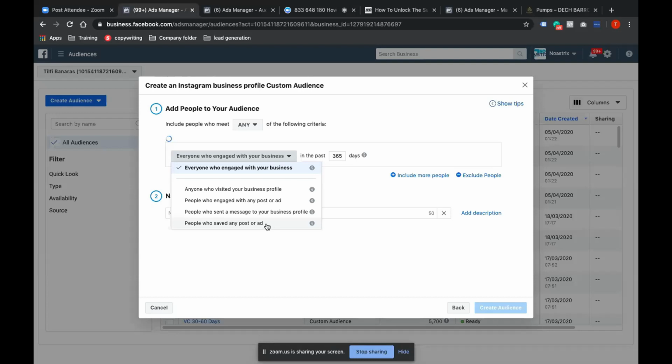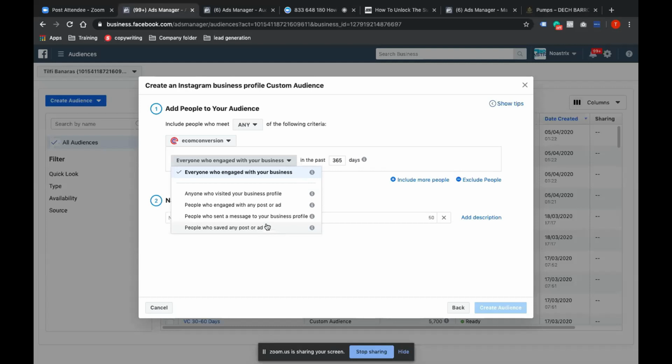So in my case, particularly in e-commerce, I have seen that 7 times out of 10, people who save any post or ad, I'll create a lookalike of it and it works wonderfully, because whoever uses Instagram knows that they will only save those posts if they really like the post, or it's very important to them. So it's a very strong indicator of how your customer affinity is about your ad or the category in which you operate. So this is very critical.